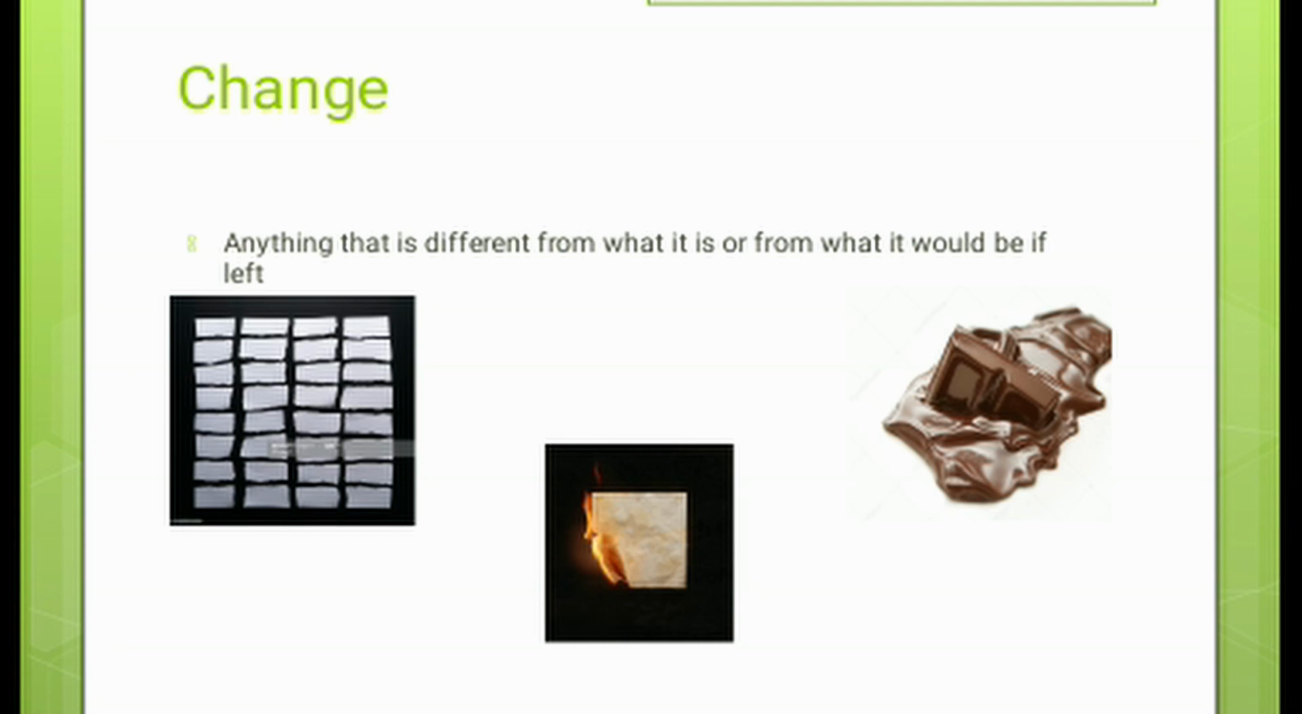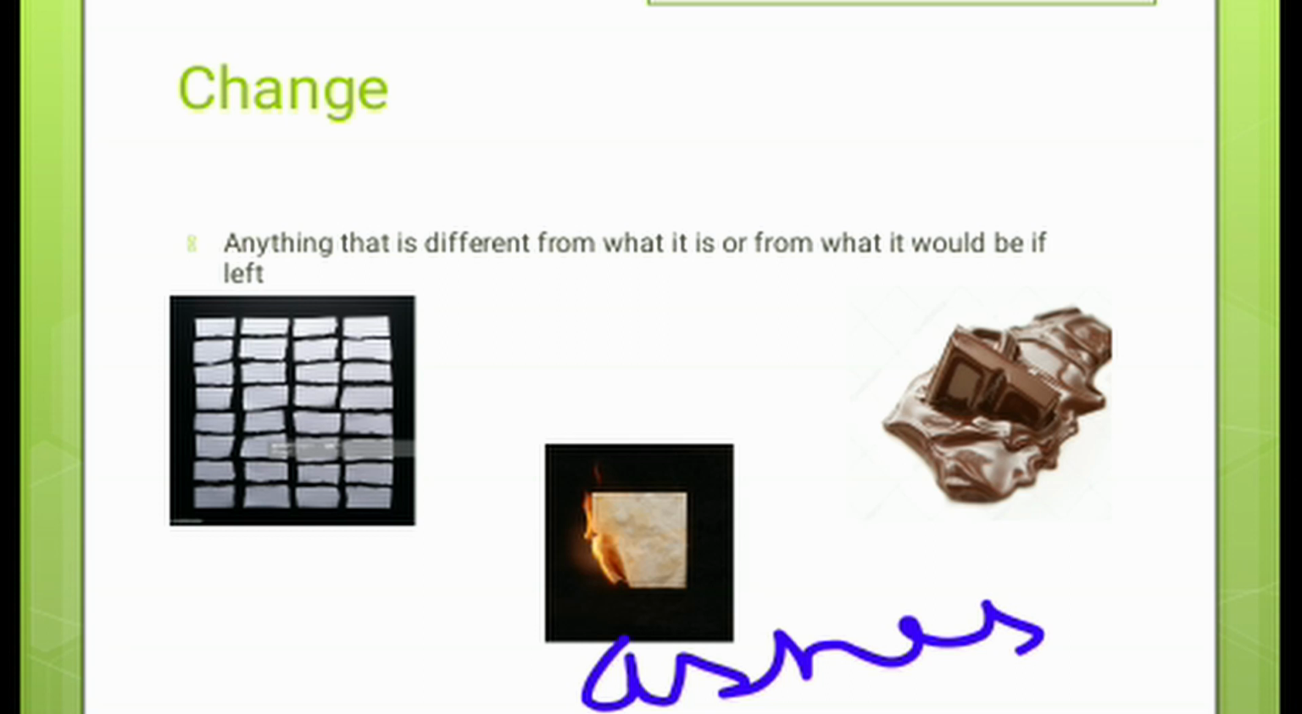Change. Here, when we burn a piece of paper, it turns into ashes. So it is a change. Now the paper is converted into ashes. When we provide heat to the chocolate, it melts. So it's changing from solid form to liquid form. So it is also an example of a change.